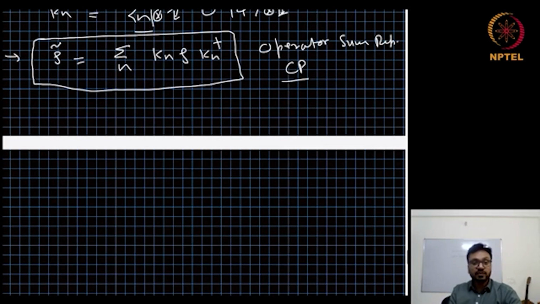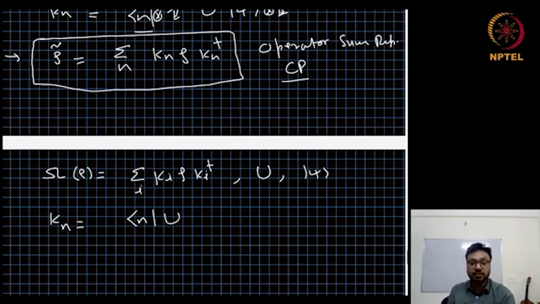But the next question we want to answer is: given a completely positive map omega, whose action is represented by sum over i Ki rho Ki dagger, can we find a unitary operator U and the state psi corresponding to this set of operators Ki? Now you see Kn is <n| tensor identity, U, |psi> tensor identity, where n we take to be the computational basis.